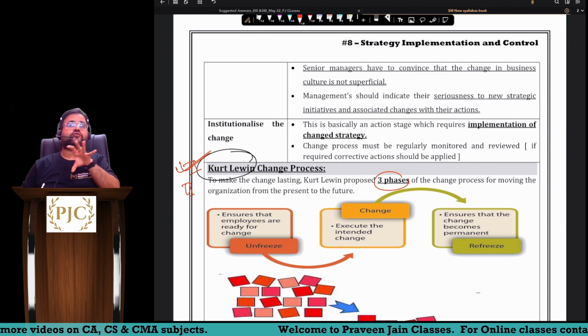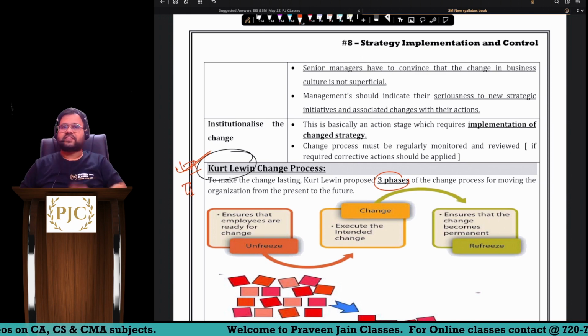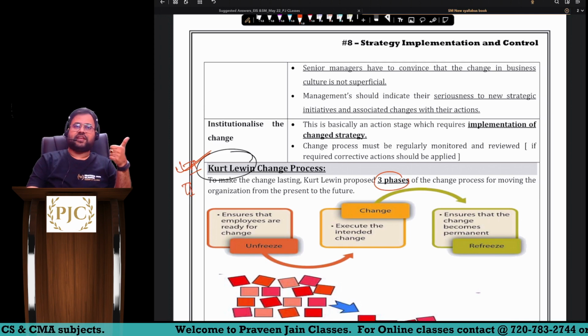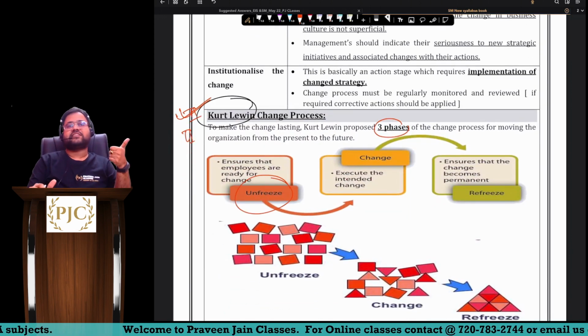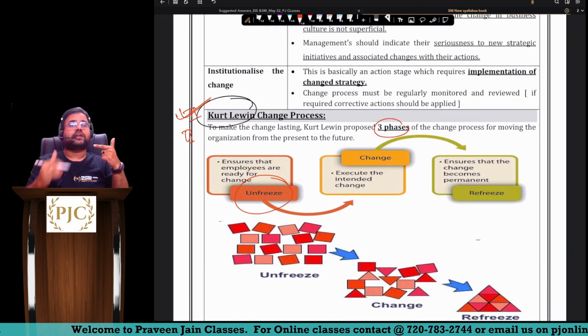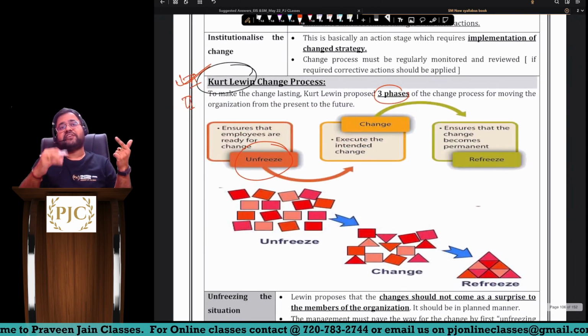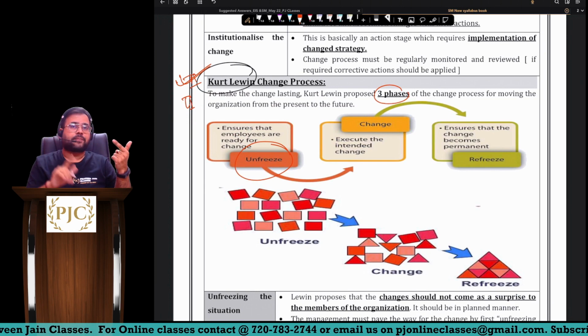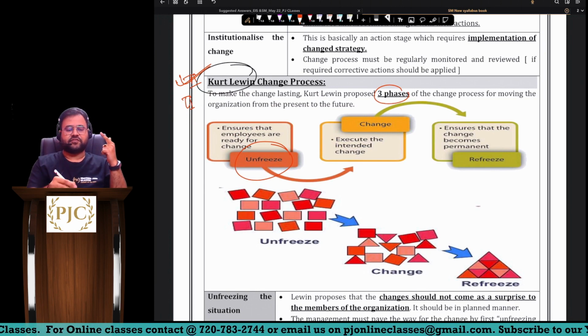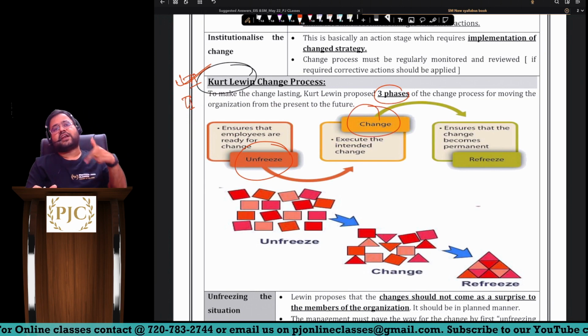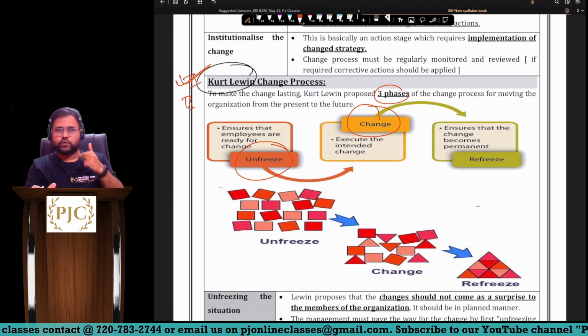Now here you are supposed to write the Kurt Lewin change process, three points. One is unfreeze. Unfreeze means whatever is your existing practice, you have to stop. You have to tell all the people that we are about to start the new practice, because whenever you bring the change, that should not be a surprise to all the people.